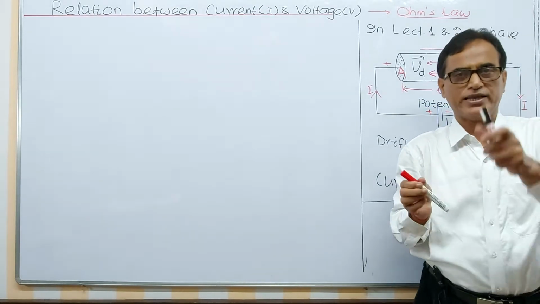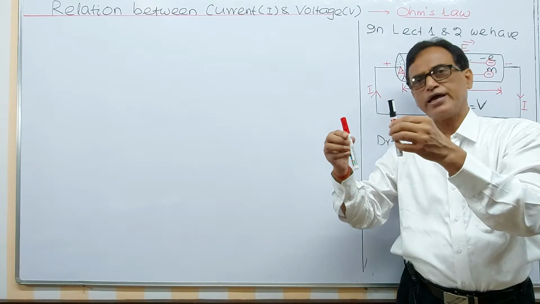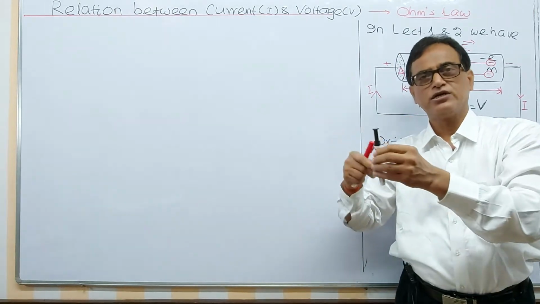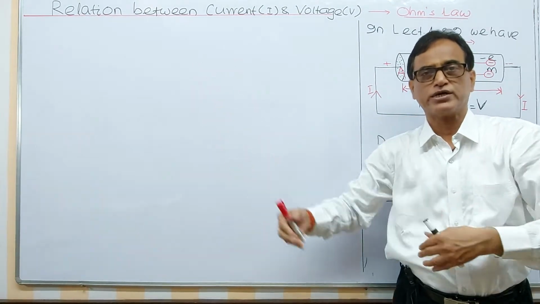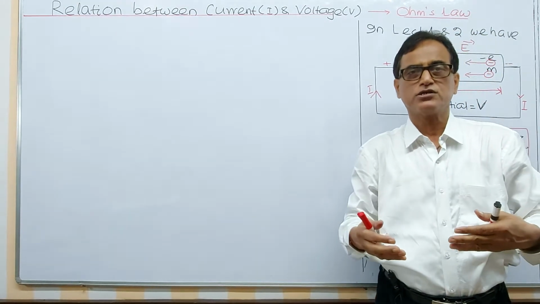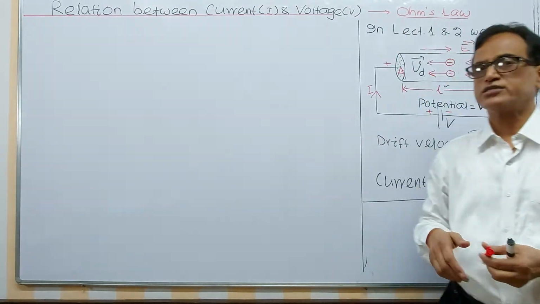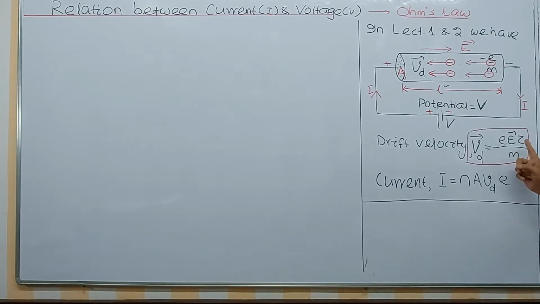Say one electron is there, it moves, strikes with this electron, it takes some time, again moves, strikes another electron. The average time between successive collisions through which the electron moves freely, we have taken the average, and that is called the relaxation time, and that time is a constant for a particular material under consideration.